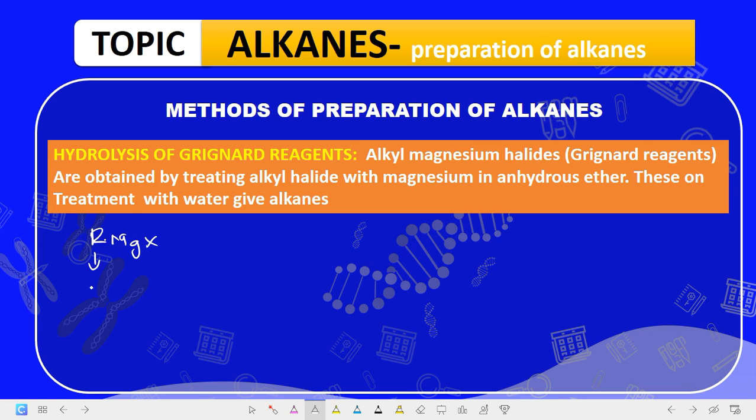where R is an alkyl group, then you have magnesium, and then X is halogen. So they are called alkyl magnesium halide. Now the Grignard reagents form important reagents for synthesis of alcohols in organic reactions. But in this case, we are going to look at how Grignard reagents are going to form alkanes. Now I said by treatment of Grignard reagent with water, alkanes are formed.